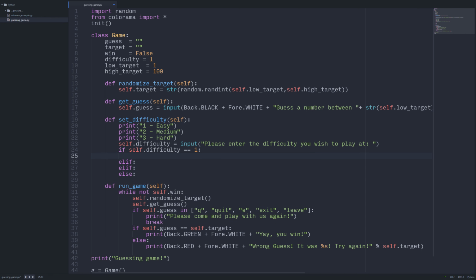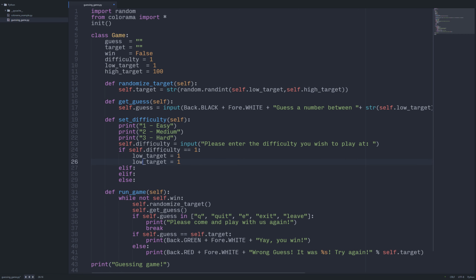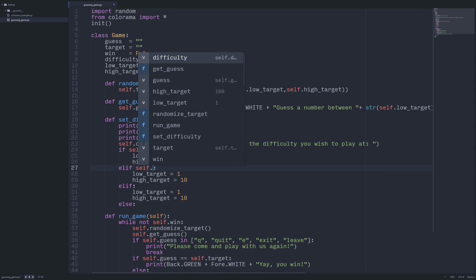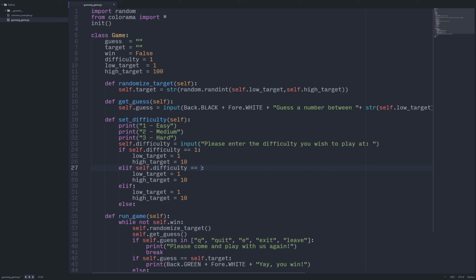So what we're going to do here is set our low target to 1 and our high target to 10. For our medium and our hard, we'll say elif self.difficulty equals 2 and then 3. 2, let's make that 20, and 3, let's make that 30.